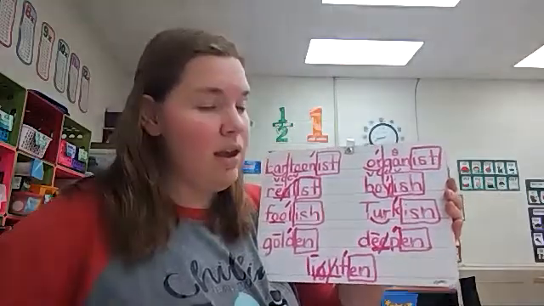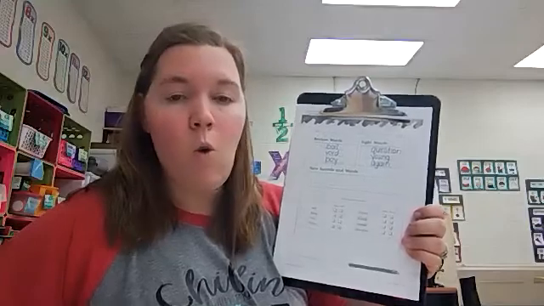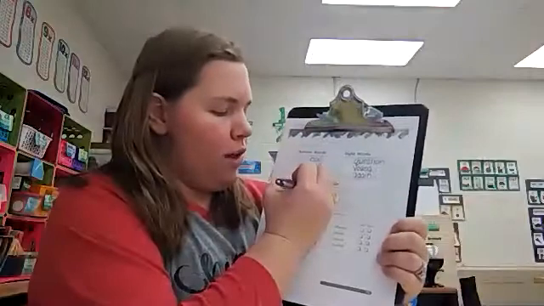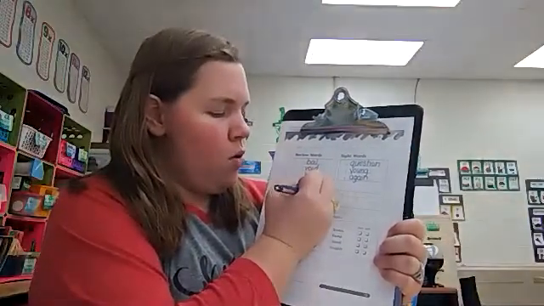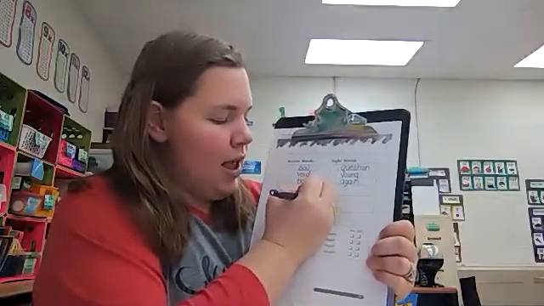Lighten. Okay, so we just talked about 3 new suffixes. Go back to your practice page. Under the box labeled new sounds and words, we are going to spell words that have our new suffixes. So for number 7, we're going to write the word woolen. Woolen. So wool is spelled W-O-O-L, and then suffix E-N creates the word woolen.